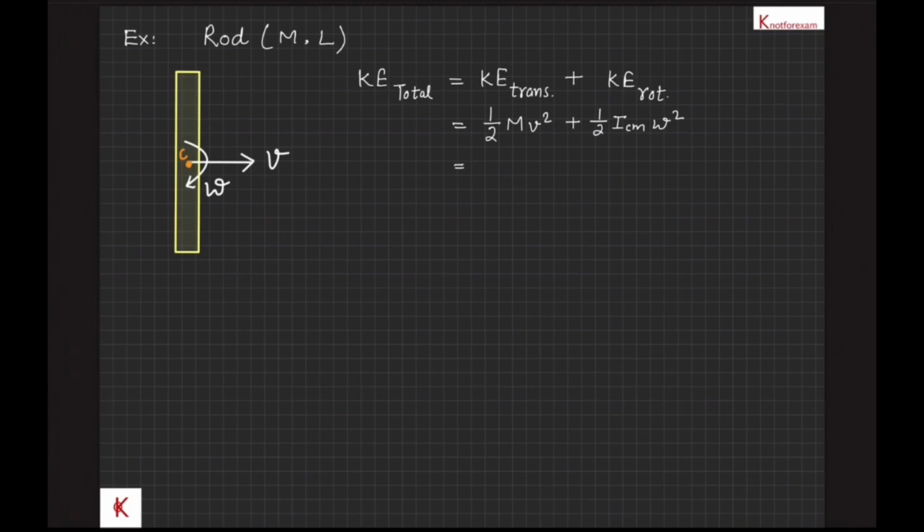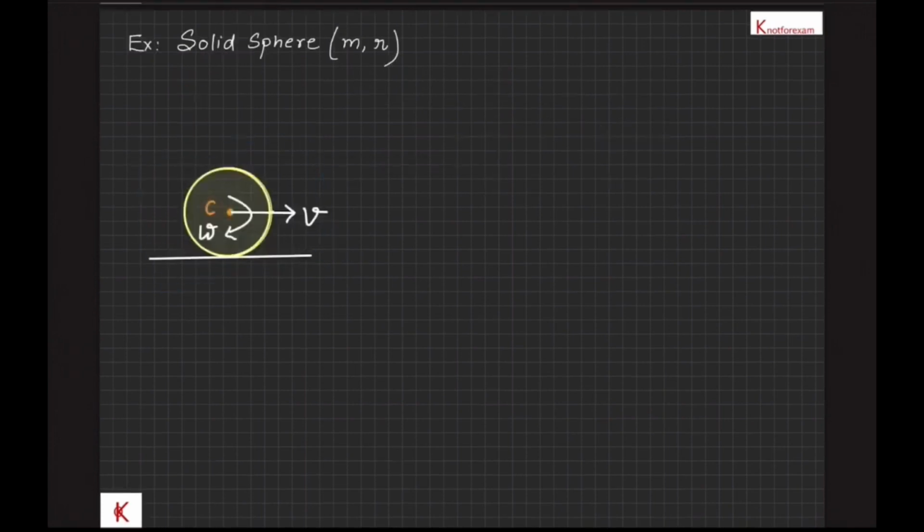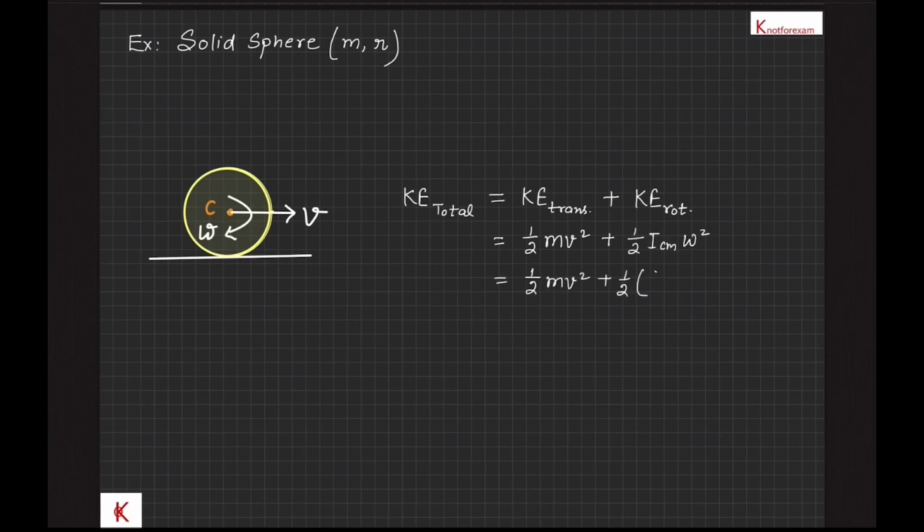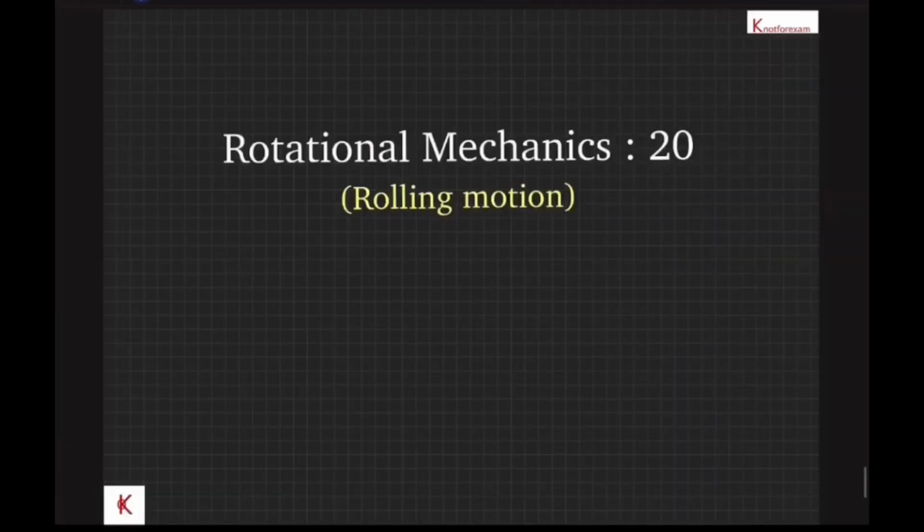Let's see another example. A uniform solid sphere of mass m and radius r is rolling. Velocity of its center of mass is v and angular velocity is omega. Therefore, total kinetic energy is equal to translational kinetic energy of center of mass plus rotational kinetic energy about center of mass axis. That is half mv square plus half Icm into omega square. And we are going to talk about rolling motion.